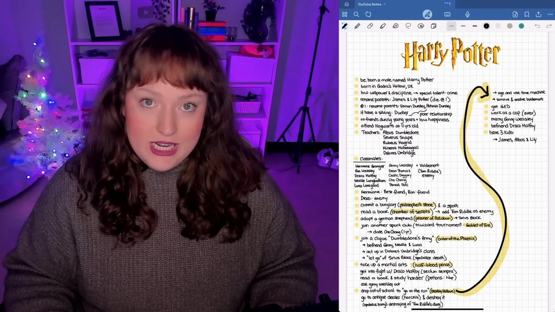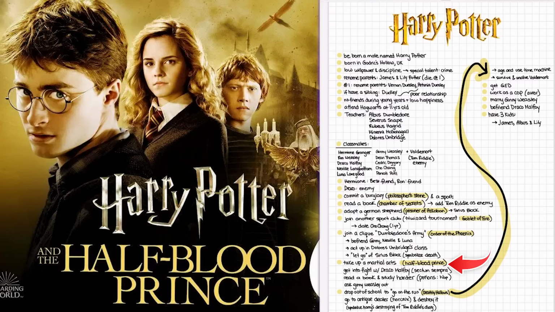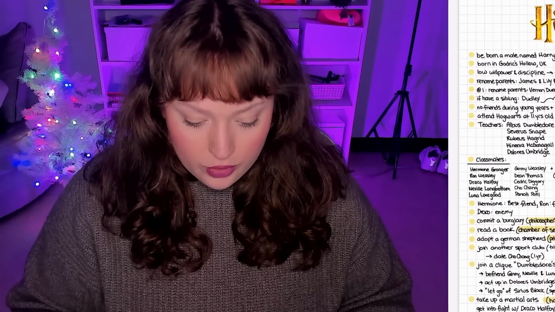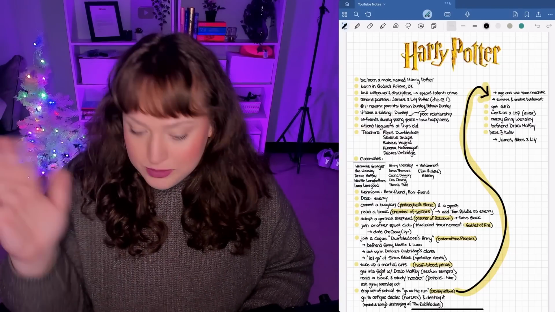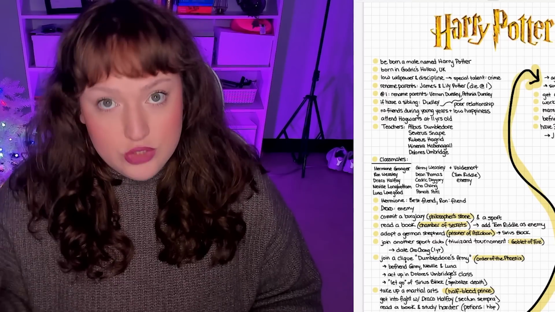Half-Blood Prince comes along, and this is when Harry is in training for war, for everything, trying to become the best wizard possible. So we are going to take up martial arts. We're also going to see if we can get into a fight with Draco to kind of represent Sectumsempra. We're also going to read a book and study harder, really do good with our grades that year because we find the Half-Blood Prince's potions book. So we're going to do really well in class, and this is also the year we're going to ask out Ginny Weasley.